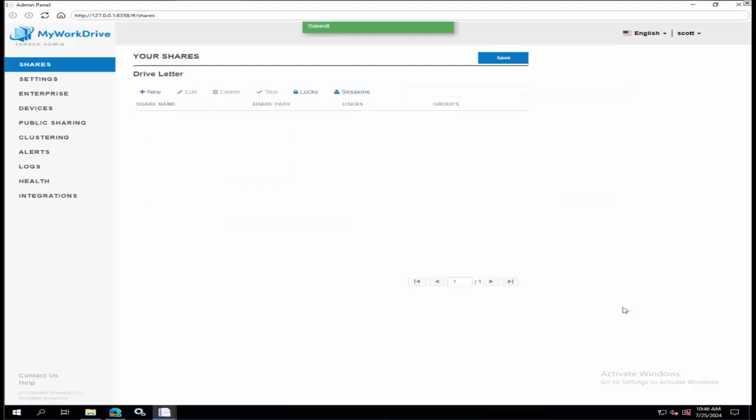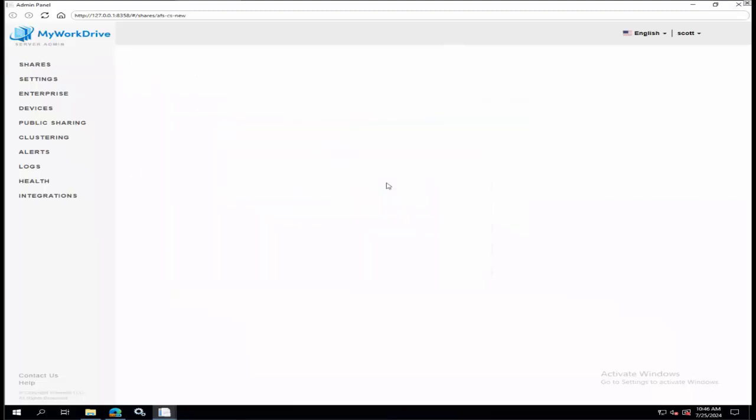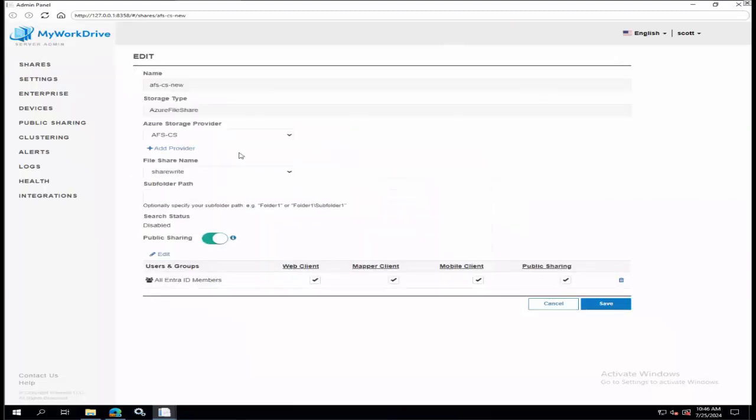Public sharing is available in various options within the Azure Files and Azure Blob, but not in all of them. So you'll want to pay attention to that if you need to. If you're building this to support public sharing, there's some nuance there. And that's it, really. We're done. I guess I made it sound a little more difficult than it was. The key really is having Azure storage and having it configured the way you want.